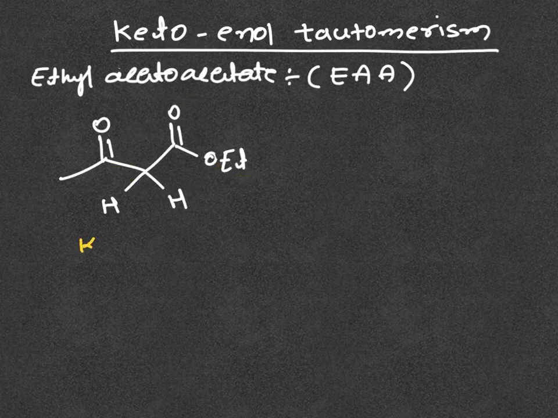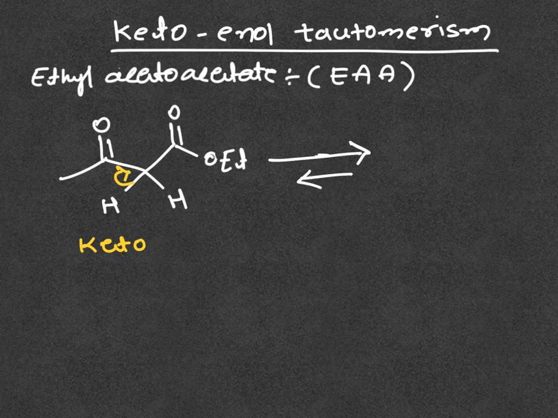The keto form undergoes enolization in this fashion. This hydrogen will be given to here, and the carbon-oxygen pi bond is taking care of oxygen, and hydrogen is migrated from carbon to oxygen. As a result, it will form an enol.